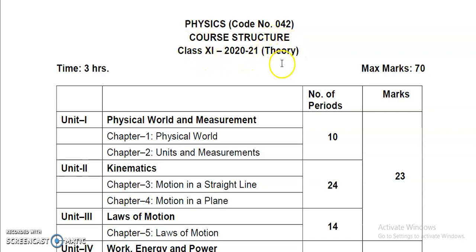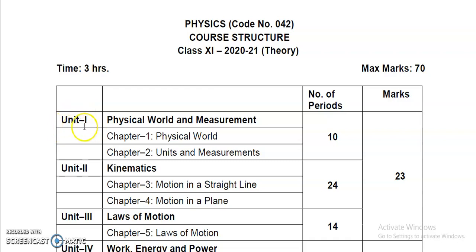Okay, the theory syllabus introduction. Your subject which you are going to be introduced to is physics. Its code is 042. The major examination's time is 3 hours and maximum marks are 70. Right? Now let's have the introduction.